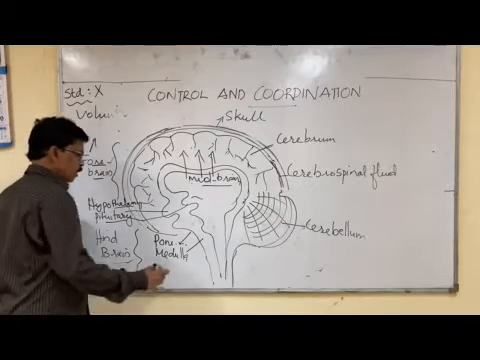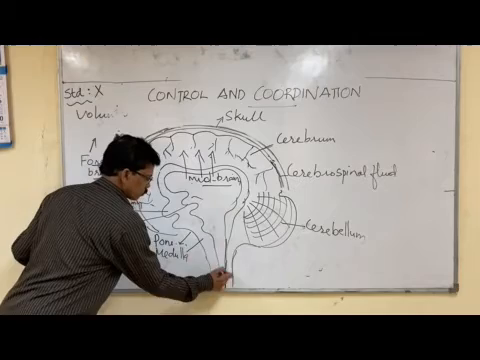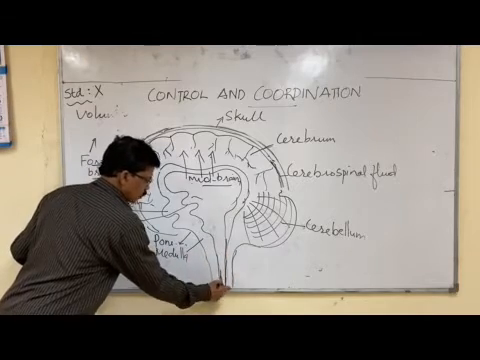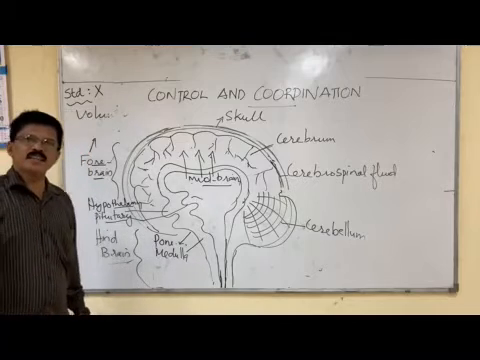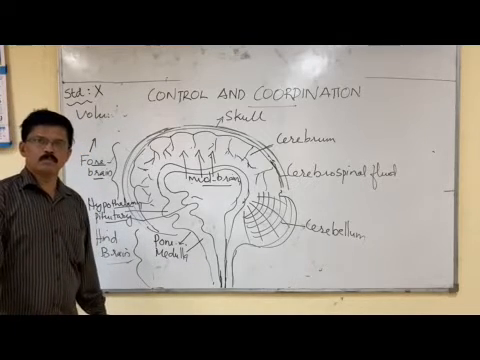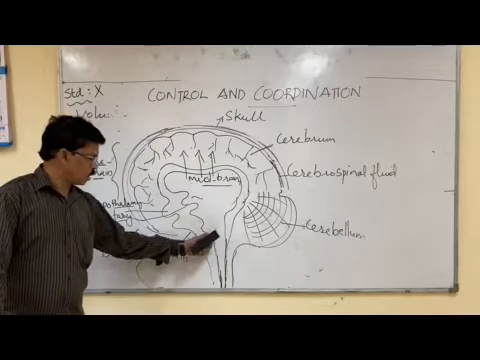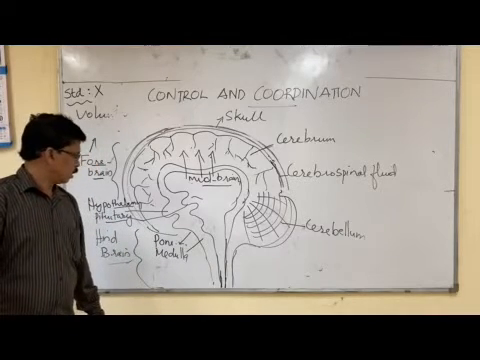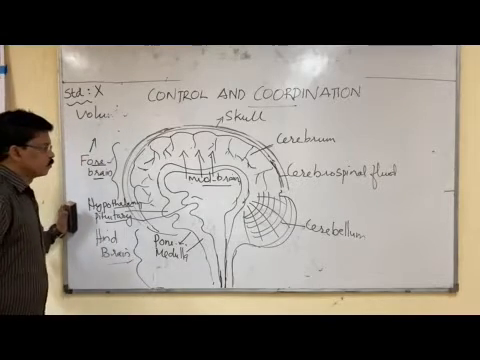Now, this medulla continues through the spinal cord. The spinal cord in turn is protected inside the vertebral column or backbone. The spinal cord is the continuation of the medulla. The full name of medulla is medulla oblongata.